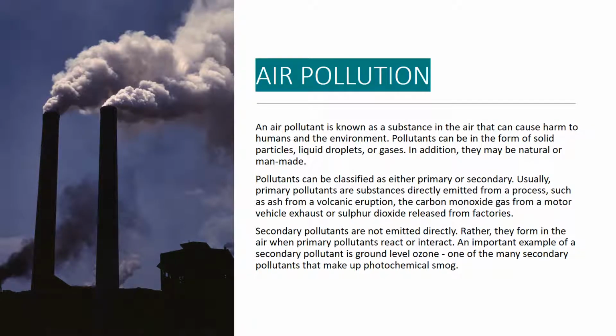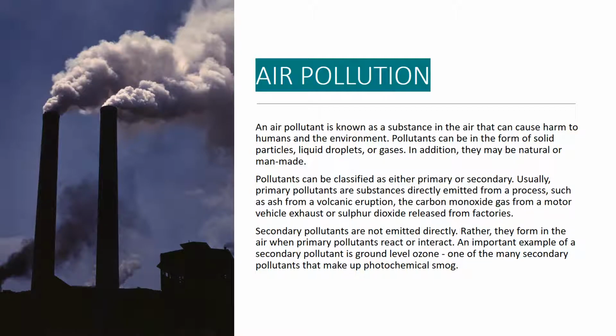An air pollutant is a substance in the air that can cause harm to humans and the environment. Pollutants can be in the form of solid particles, liquid droplets, or gases. In addition, they may be natural or man-made. Pollutants can be classified as either primary or secondary. Usually, primary pollutants are substances directly emitted from a process, such as ash from a volcanic eruption, the carbon monoxide gas from a motor vehicle exhaust, or sulfur dioxide released from factories.